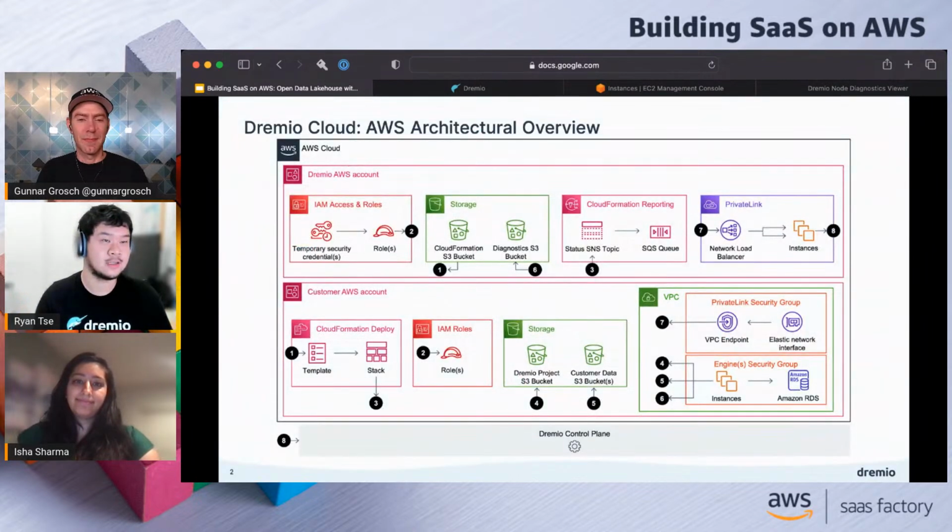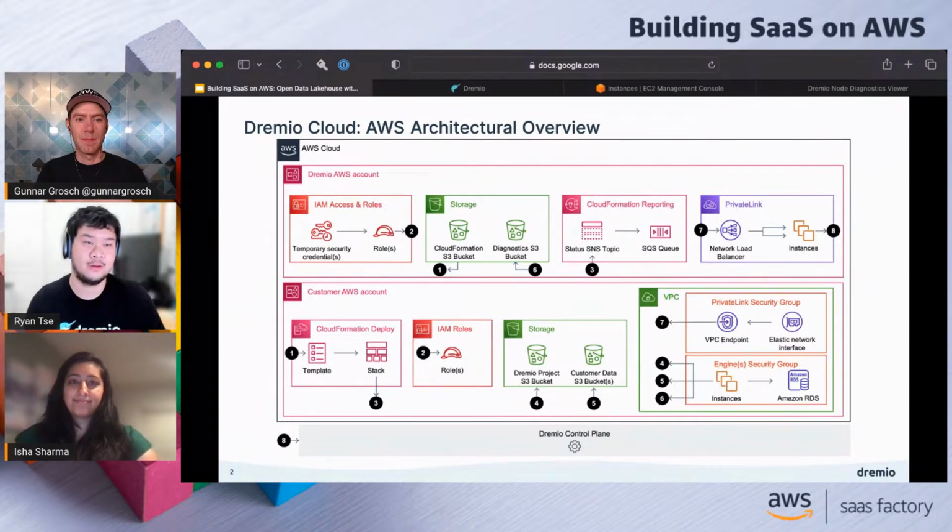Let's definitely get started. So let's take a look at the architecture diagram for Dremio Cloud. We're going to focus primarily on the AWS components related to Dremio Cloud. There are some components that are hosted outside of AWS, but as you can see, there's already plenty to talk about just on the AWS portion. I'll start by walking through some of the AWS technologies that we leverage to streamline the deployment of Dremio Cloud in our customers' environment. Later on, I'll get a chance to talk a little bit more in detail about some parts, but let's start with a high-level overview.